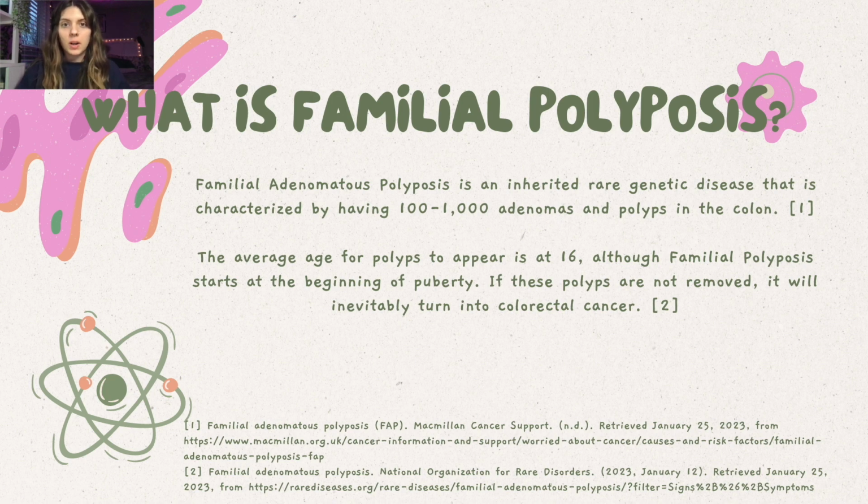Familial adenomatous polyposis is an inherited rare genetic disease that is characterized by having hundreds to thousands of adenomas and polyps in the colon. The average age for polyps to appear is 16, although familial polyposis starts at the beginning of puberty. If these polyps are not removed, they will inevitably turn into colorectal cancer.